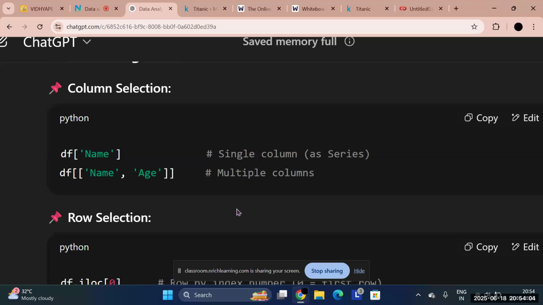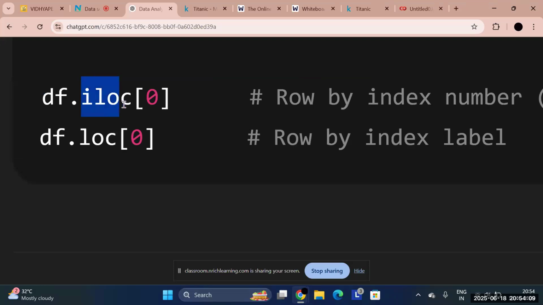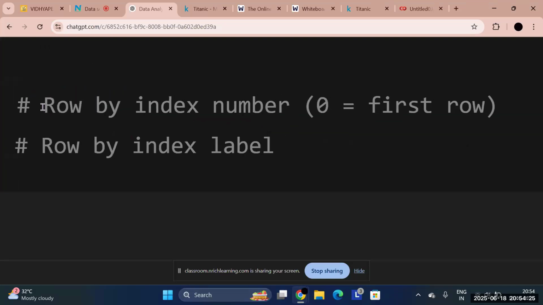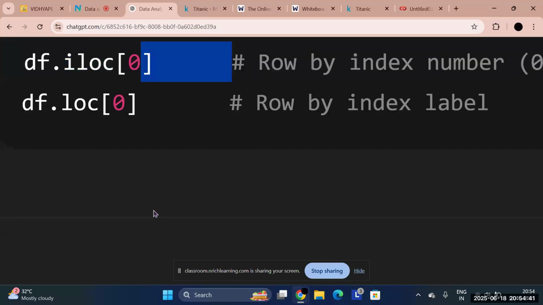We can select columns as well as rows. Now see, here we have another kind of thing, which is iloc. What this iloc means is: give the position. Here i means the index, and loc means the location. So whenever I give iloc and whatever value I write in it, it will give me the position of the zeroth index. Here it will give me the row with index number 0, which will be the first row. We have done indexing in the Python part, so you might know what indexing means by now. So iloc gives the location of the index, placed at the 0th index. Understood?